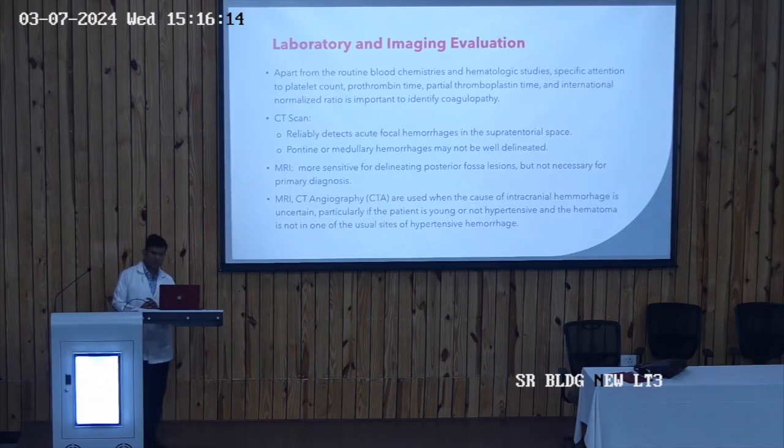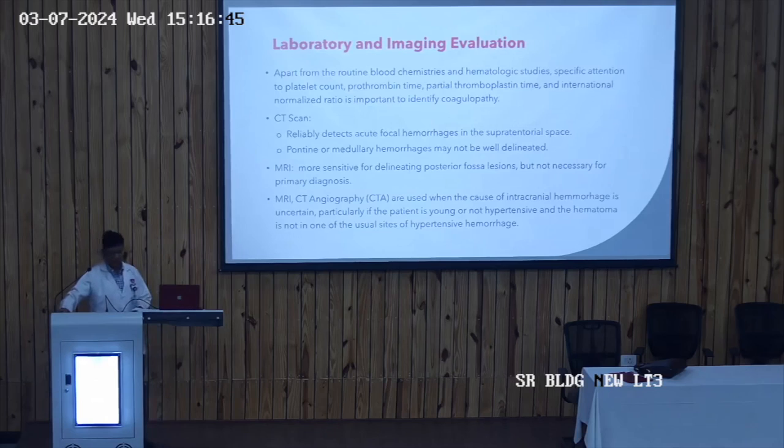If we are suspecting a lesion in the brainstem, first of all we go for a CT scan, and if the CT scan is normal and your diagnosis is hemorrhagic stroke, then we go for an MRI. And we can go for further workup in the form of MR angiography or the CT angiography when the cause of intracranial hemorrhage is uncertain, particularly if the patient is young or not hypertensive and the hematoma is not in one of the usual sites of hypertensive hemorrhage.